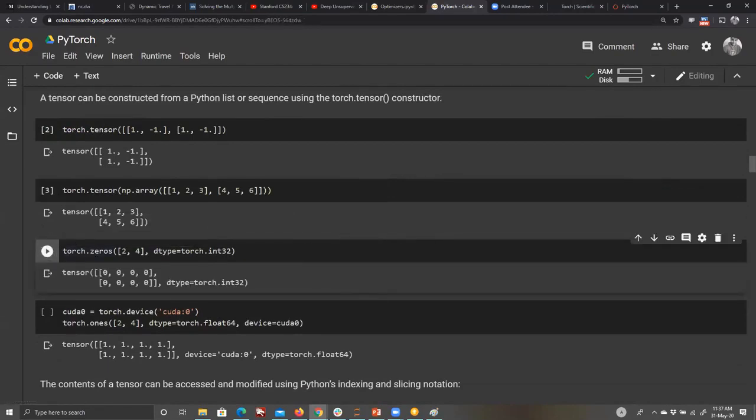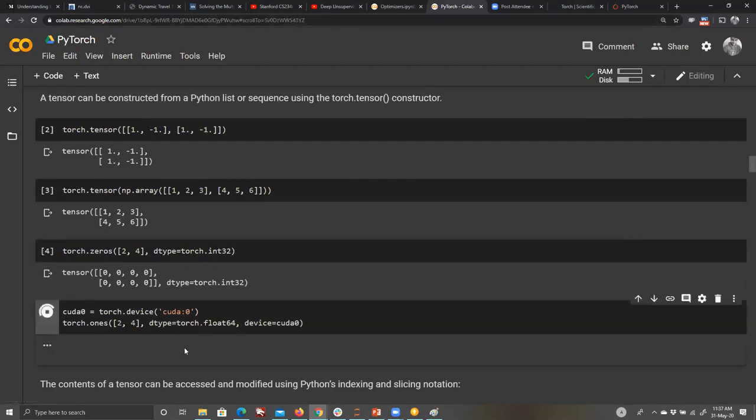One thing you can do is choose the device directly and initialize this tensor directly on the device itself. So it will not take RAM memory, it will directly take the memory of the video graphics card. Now it will take some time because it is internally initializing the device, but once it is done, it is pretty fast after that. So now you can see the device is CUDA. By default, this array is not on my RAM actually. It is on the video RAM. So you can choose and do this as well.